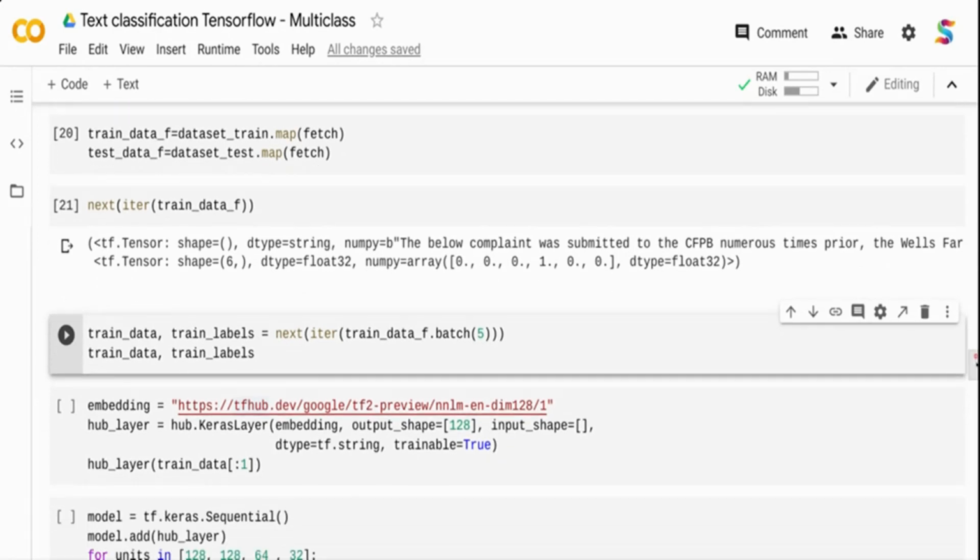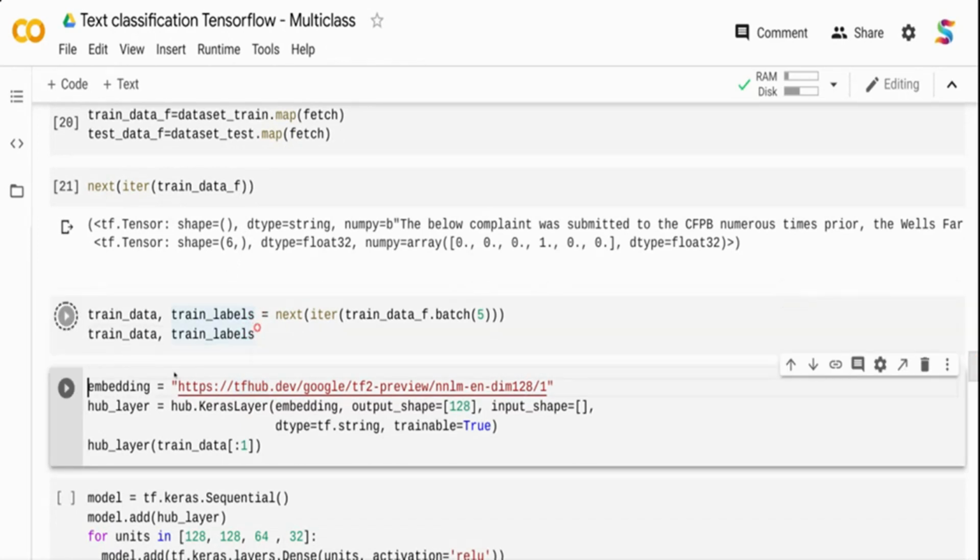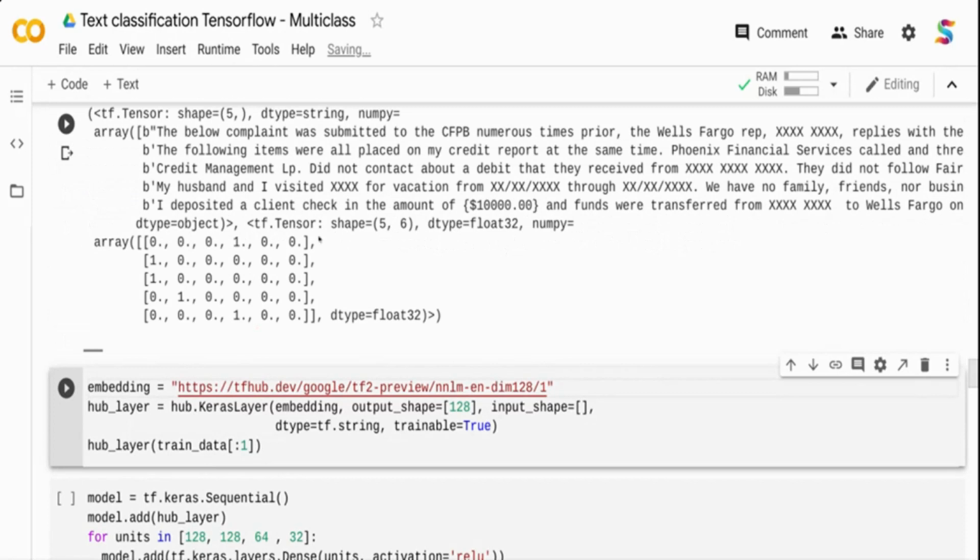Similarly, here I'm printing only one value by default. I have not batched it yet, so I can also batch it. So here I'm telling it a batch of 5 and printing my train data and train labels. In this case, it's going to print a batched tensor value. On the top there was only one text and one target, which is one-hot encoded. Here it's going to create a batch of it. So if you see, there's one tensor of text and one tensor of your target value, and it is batched to 5 values because my batch size was 5.